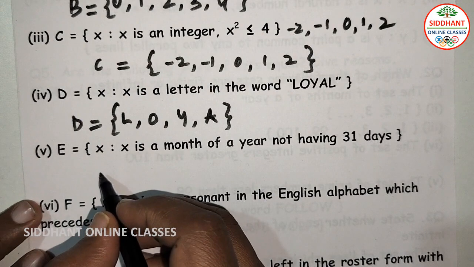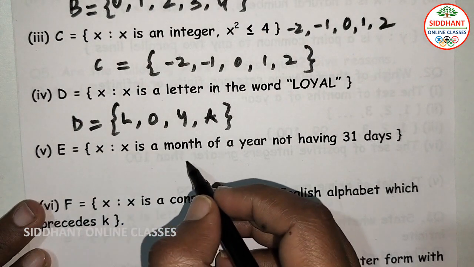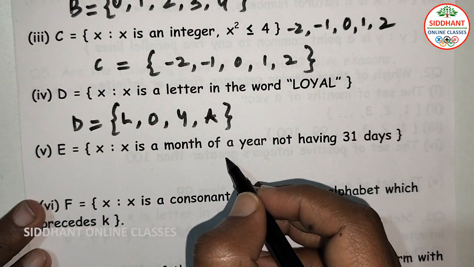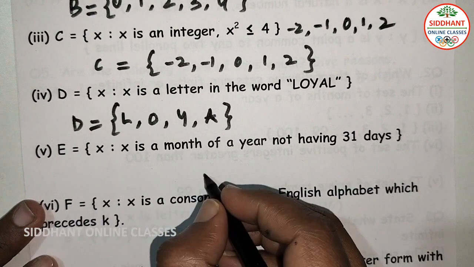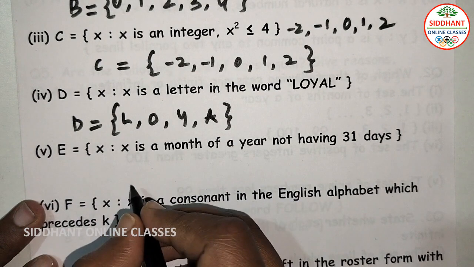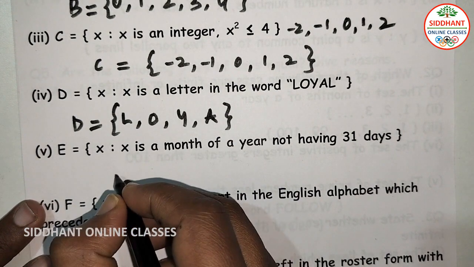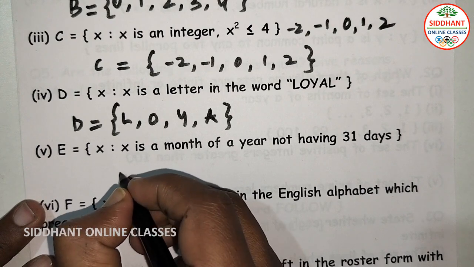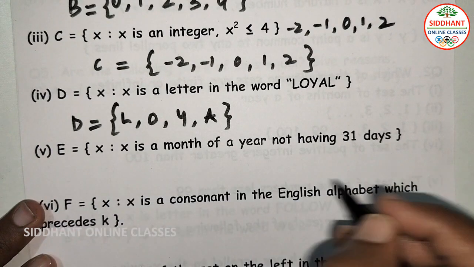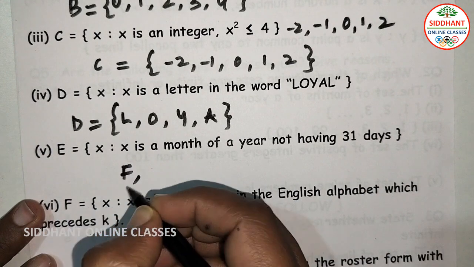Fifth one, E is equal to x such that x is a month of a year not having 31 days. So which months are not having 31 days? First, January is having 31 days. Next, February has only 28 days, which is not having 31 days. So first February will come.